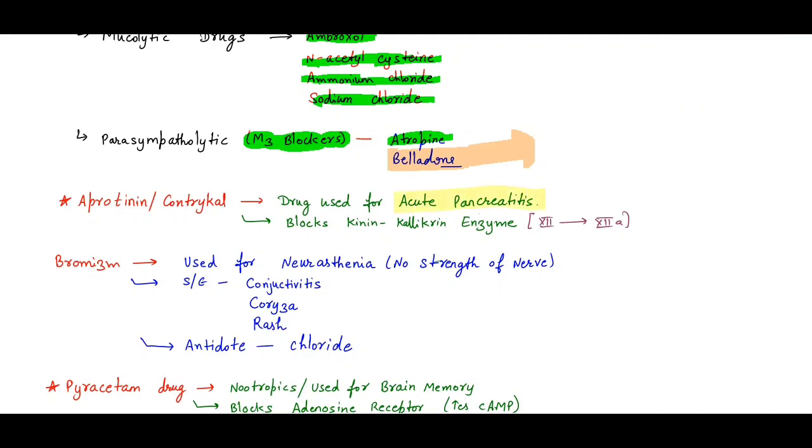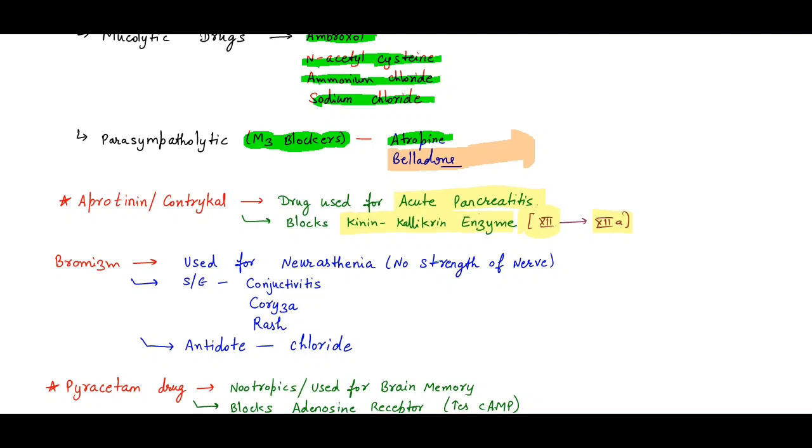That is aprotinin or Contrykal. It is the drug used for acute pancreatitis, and it blocks the kinin-kallikrein enzymes. The kinin-kallikrein enzymes activate clotting factor 12 into factor 12a, so aprotinin blocks them.